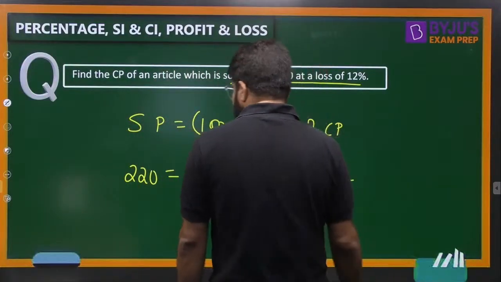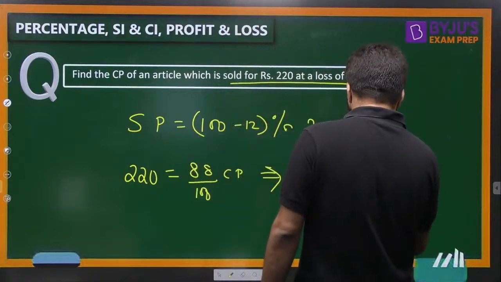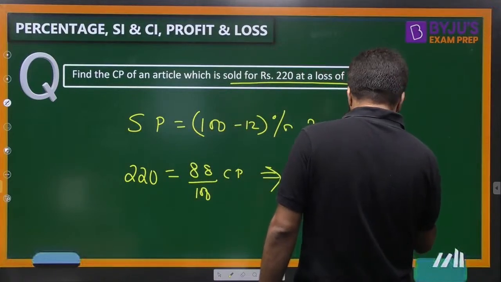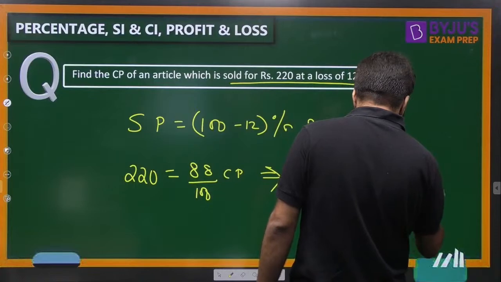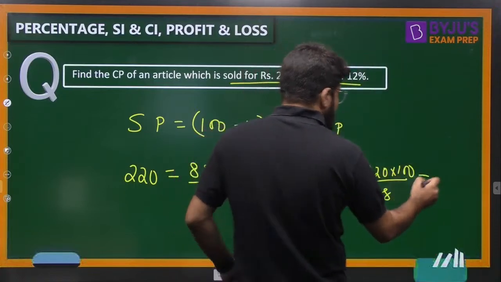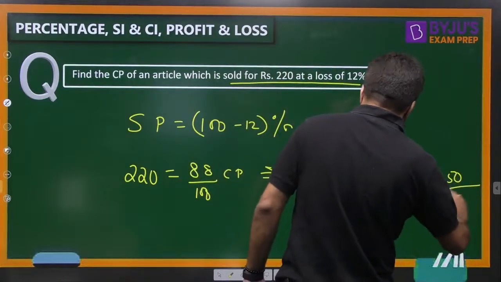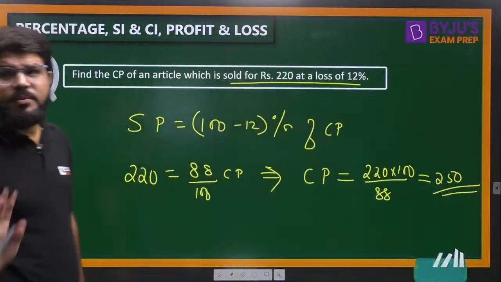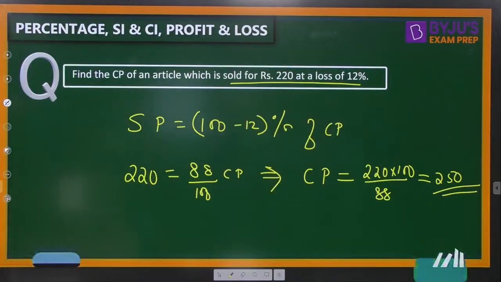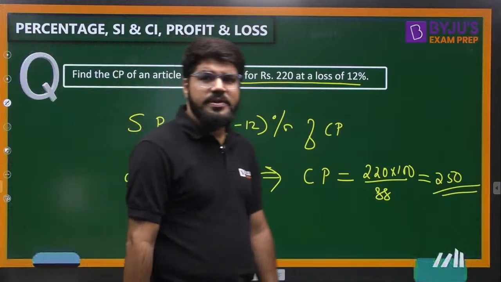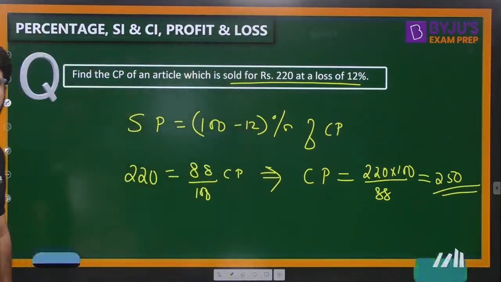How much is it? It is 220 multiplied by 100 divided by 88. This is cancelled as 1/4. 1000 ka 1/4, 250. Answer is 250. Within one line, you should be able to solve this question. That's the same thing. Right?